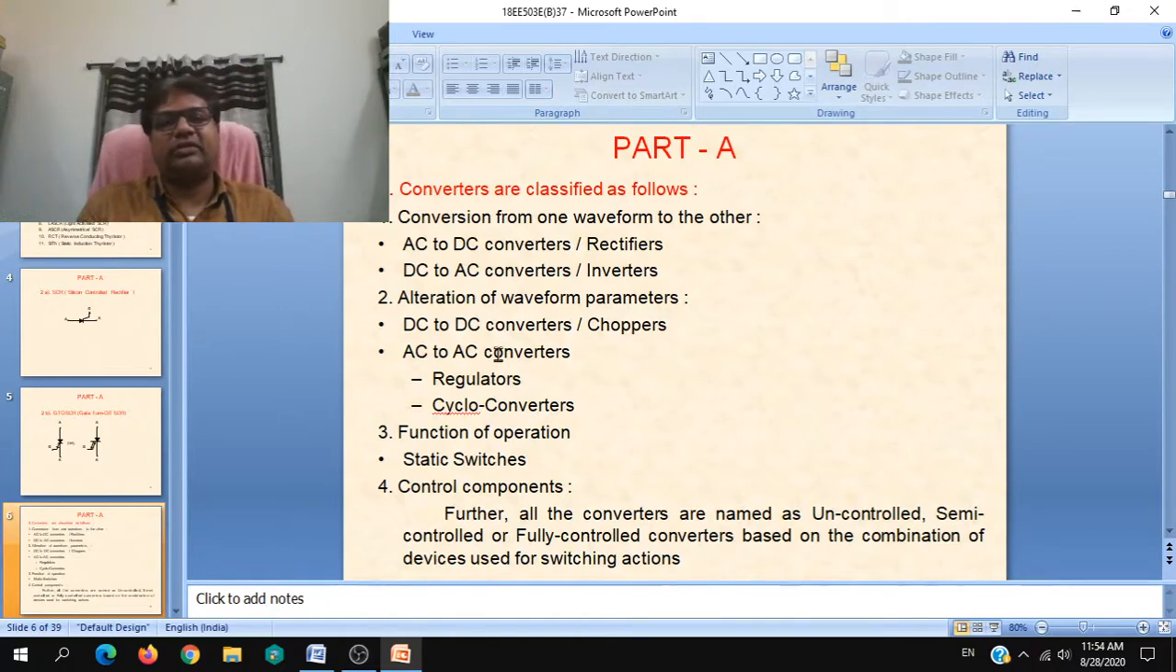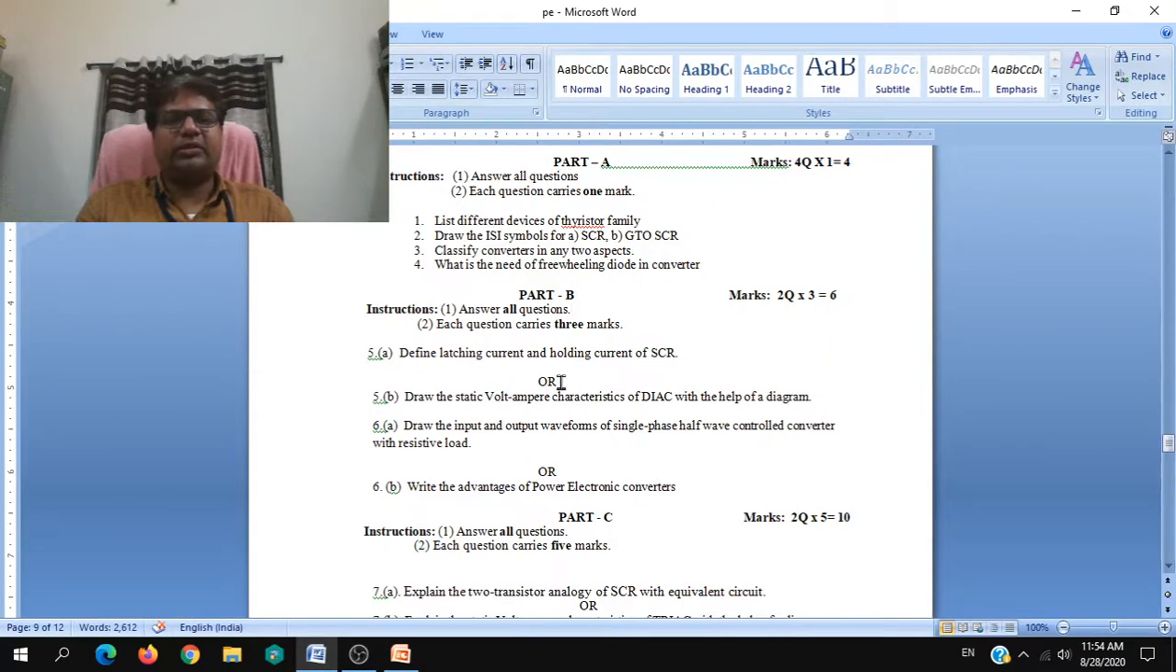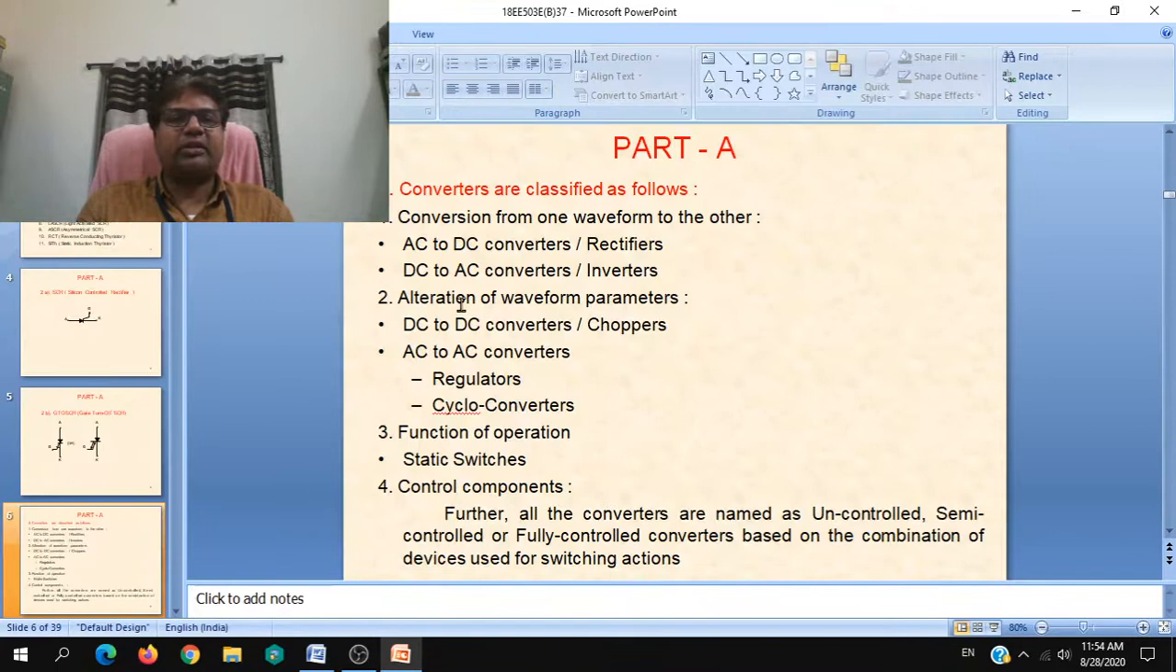Converters can be classified depending on the conversion from the given form to the other, alteration of waveform parameters, function of operation, control components, as we discussed in the base fundamental sessions. Classify converters in any two aspects. So aspects are this: 1, 2, 3 or 4. You can write any of the aspects. Under that aspect, what is the classification?